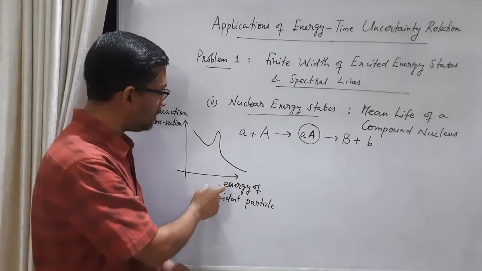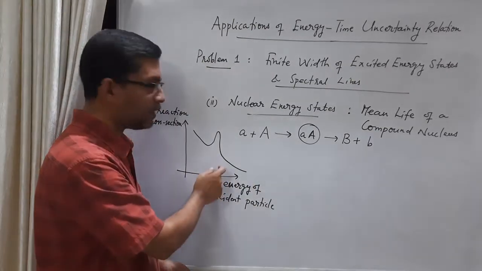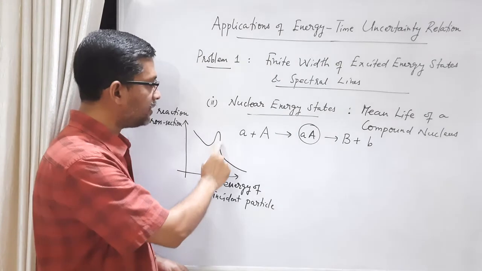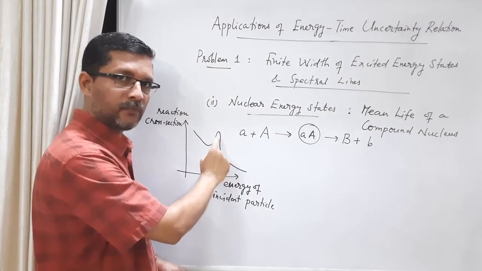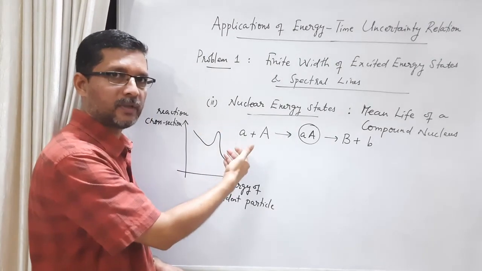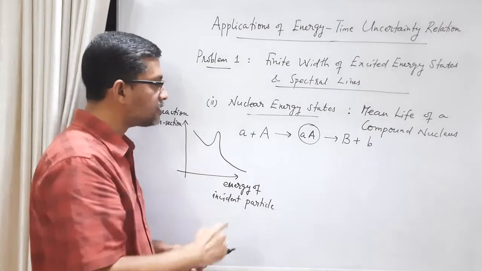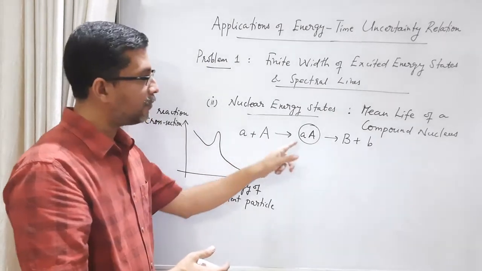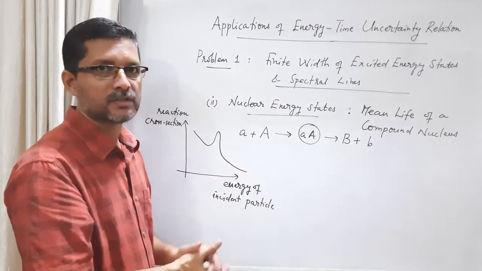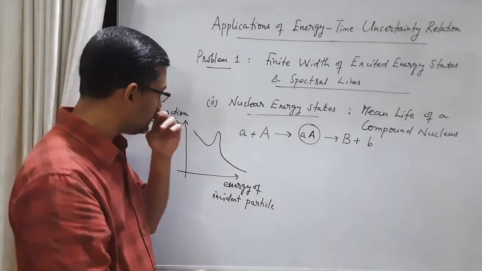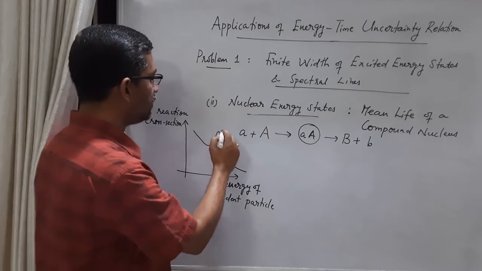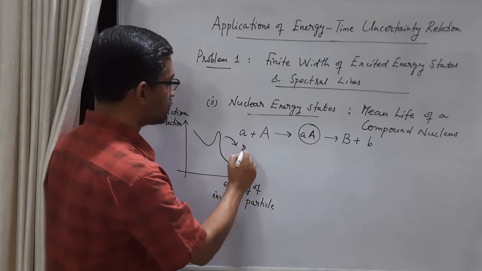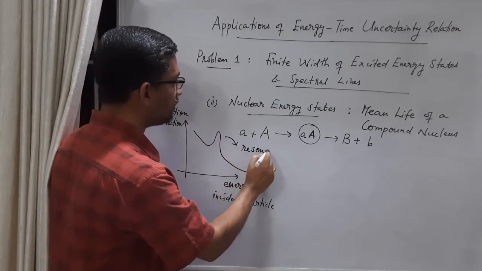But here, when the energy of the incident particle reaches some particular value, there is a sharp increase in the reaction cross section. It means there is a sharp increase in the probability for this incident particle to get absorbed and the compound nucleus to be formed. This type of peak is called a resonance peak.